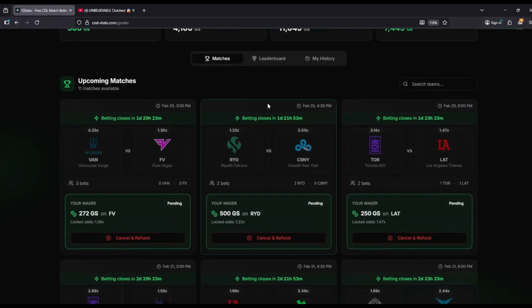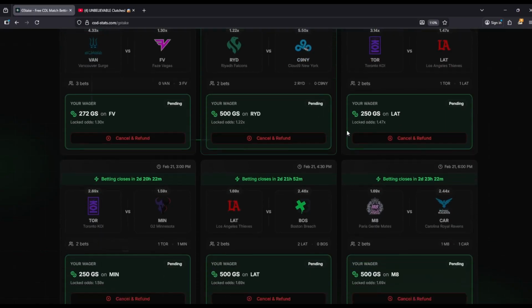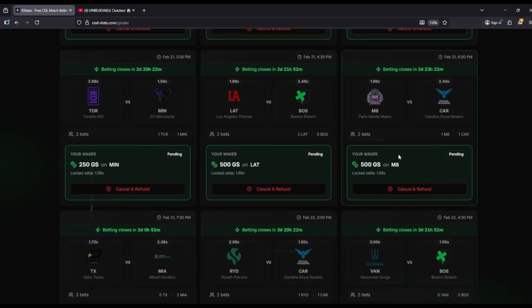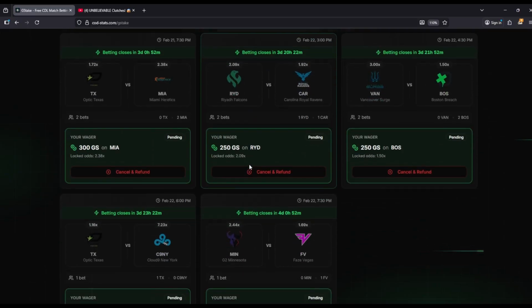So personally, the reason I don't like gambling is I hate losing money. I'm really competitive. If I lose $1, I'm really pissed. So I like free stuff like this where you can show that you're good at what you do, you know what you're doing, but you don't actually lose anything if things go to hell in a handbasket like they typically do.